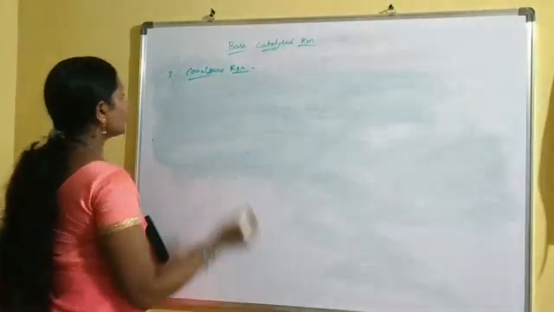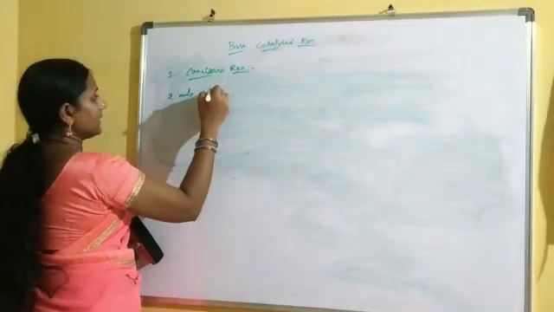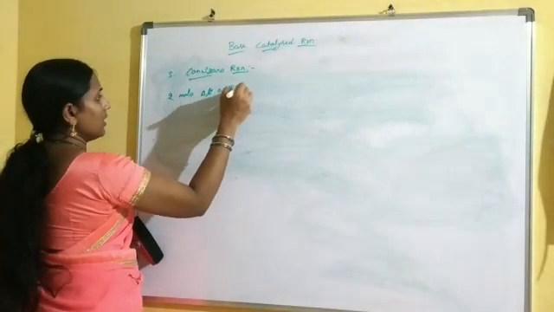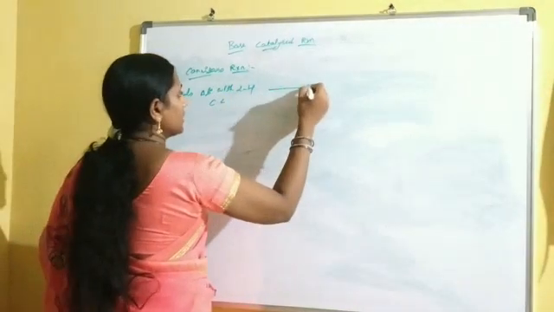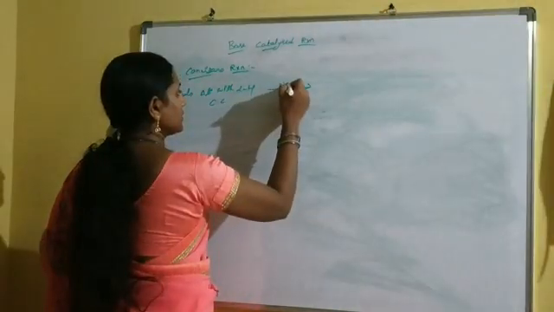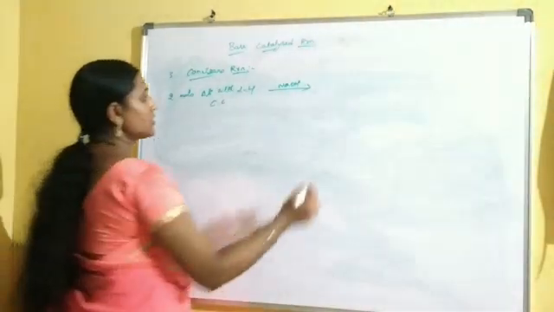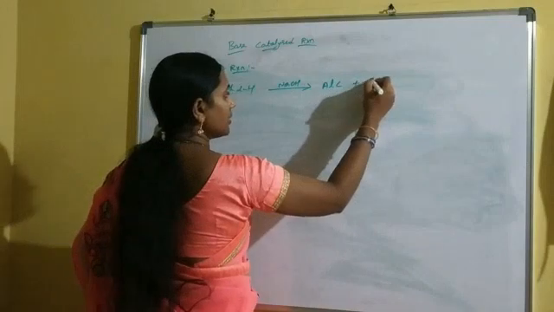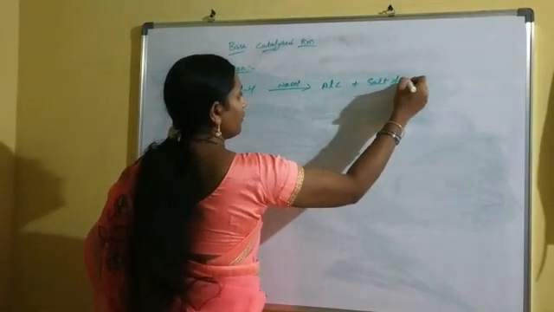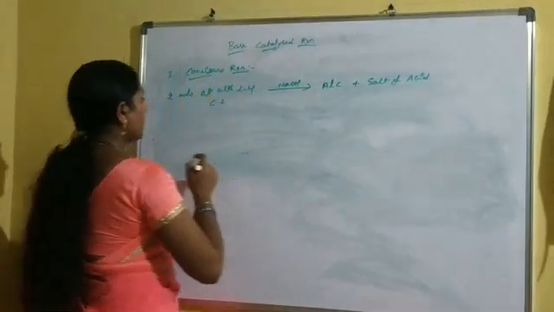In the Cannizzaro reaction, 2 moles of an aliphatic carbonyl compound with no alpha hydrogen is treated with any base like sodium hydroxide or potassium hydroxide to form two products. One is an alcohol and another one is the salt of an acid. Now this salt of the acid depends on the base.